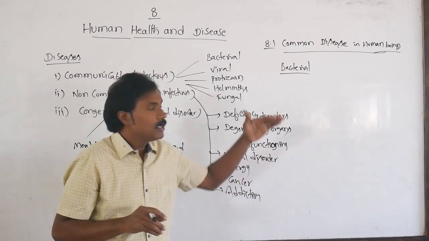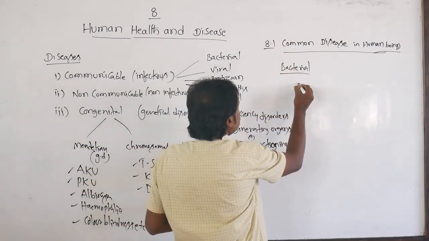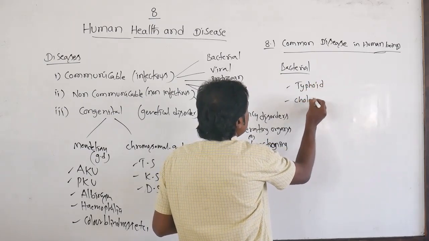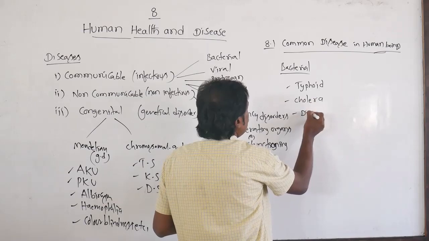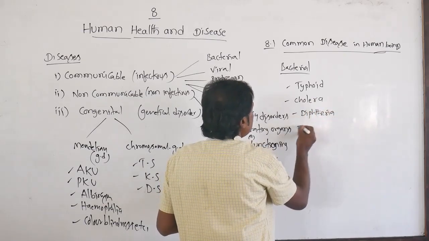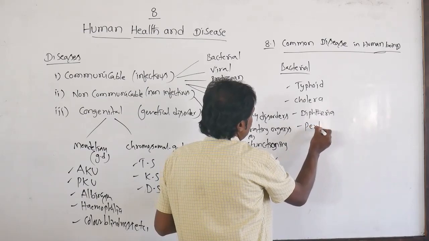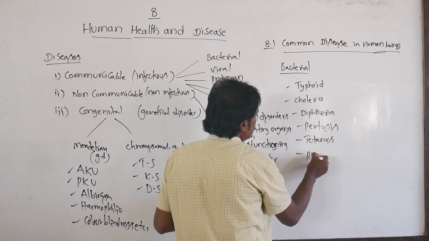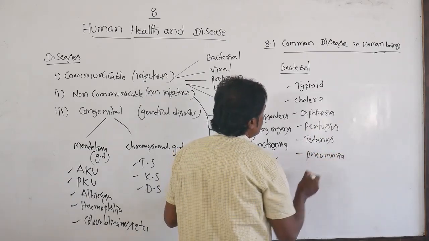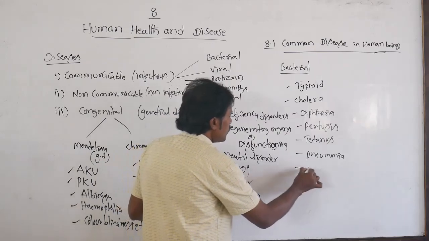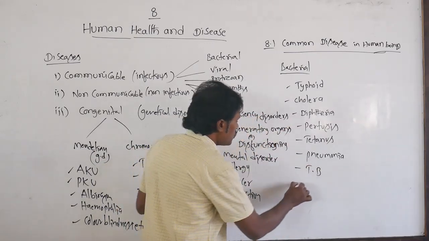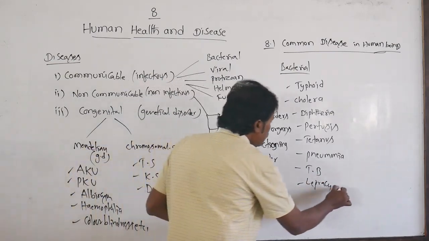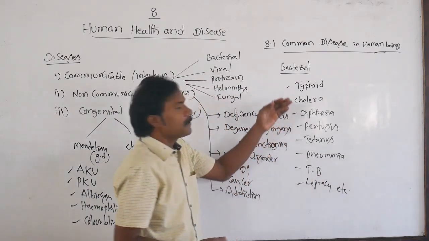Normally under bacterial diseases there are typhoid, cholera, diphtheria, pertussis, tetanus, pneumonia, tuberculosis and leprosy, etc. Very many types are present.